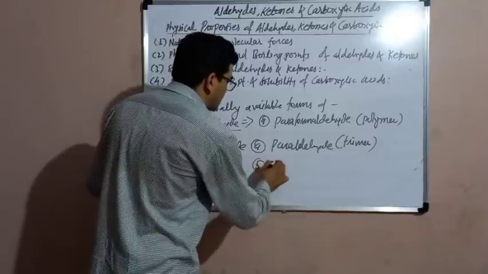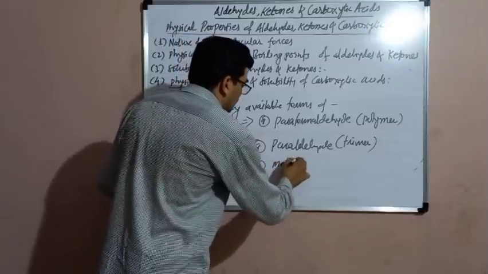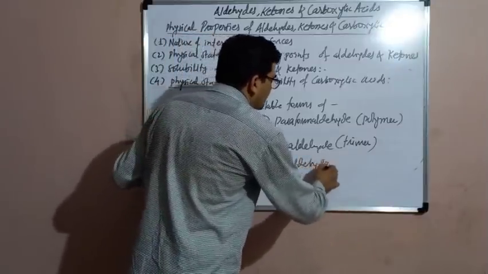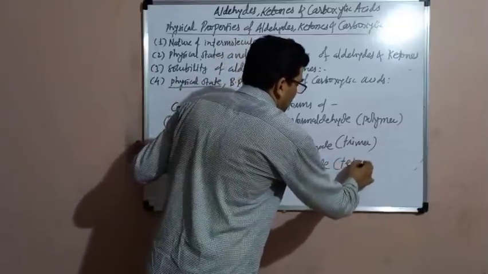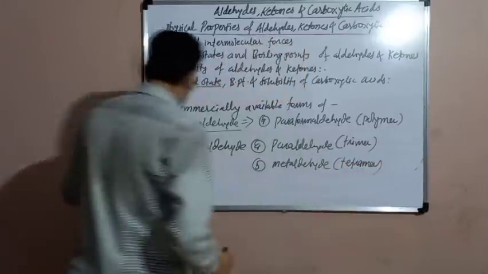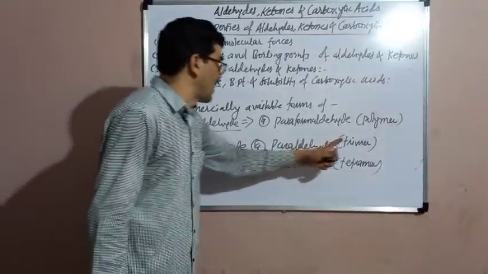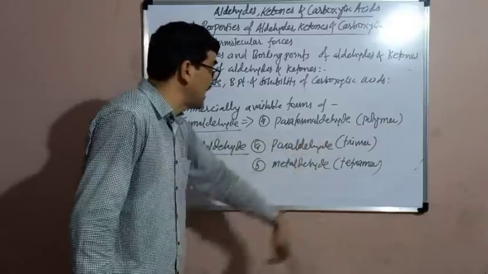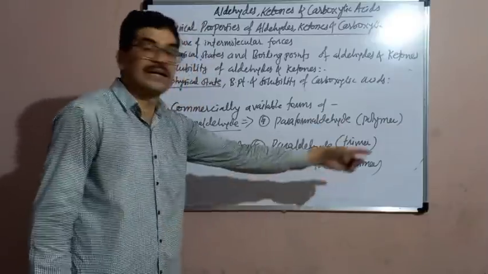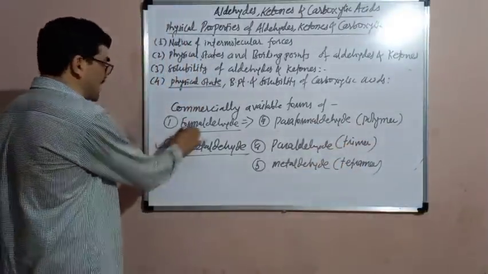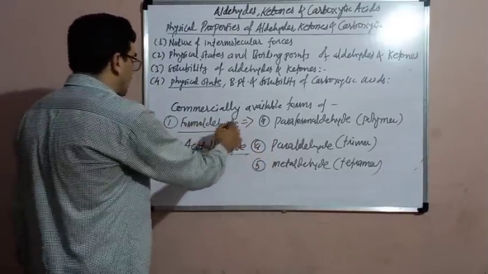And the second form is metaldehyde. Metaldehyde is a tetramer of acetaldehyde. So acetaldehyde is sold in the market in the form of trimer, which is known as paraldehyde, and tetramer, which is known as metaldehyde. So these are the commercially available forms of acetaldehyde and formaldehyde.